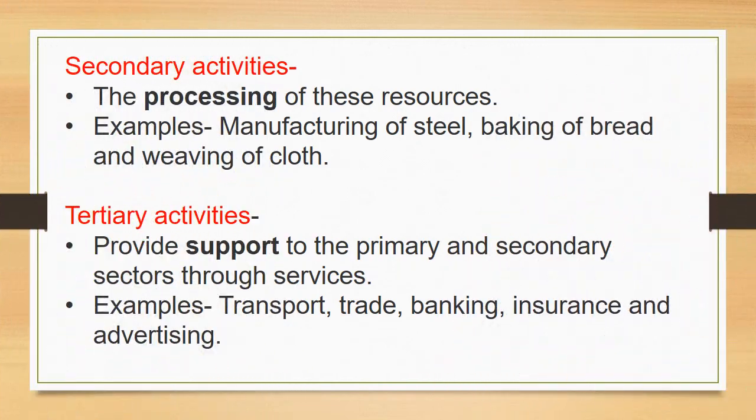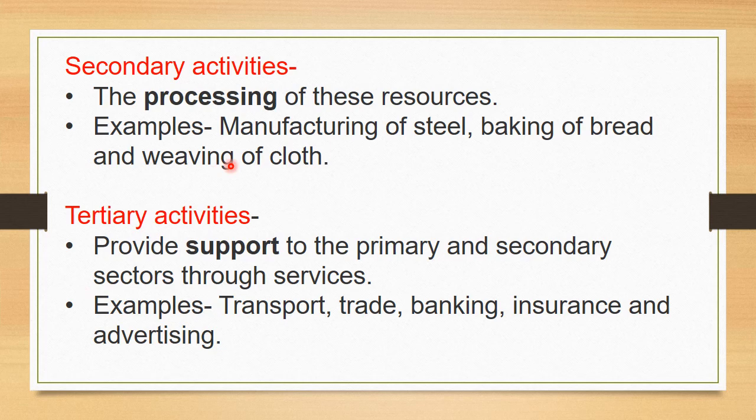Now we are going to see about the second activity. In primary activity, it's extraction and production of natural resources. In secondary activity, it is processing of those resources. Natural resources are there, right? By doing primary activity, we got natural resources. In secondary activity, we process those resources, like manufacturing of steel, baking of bread and weaving of cloth. So what is happening in the secondary activity? Processing of those resources, whatever we got in primary activities.